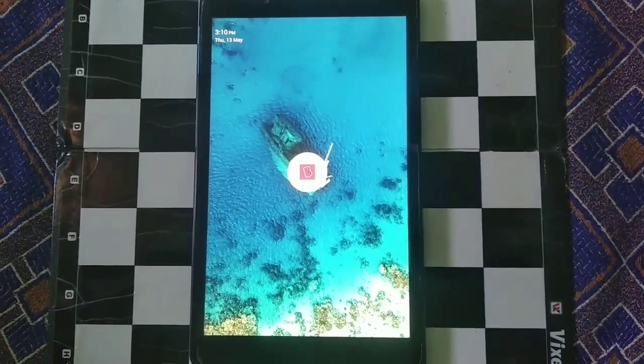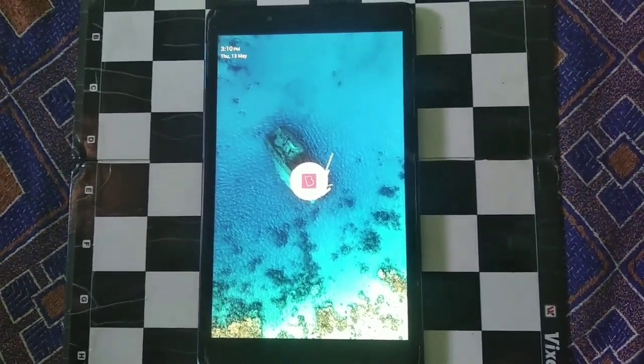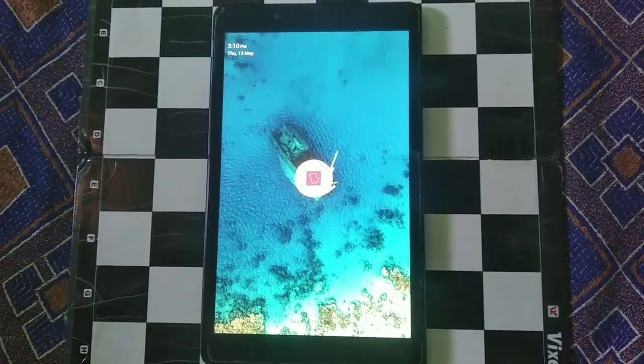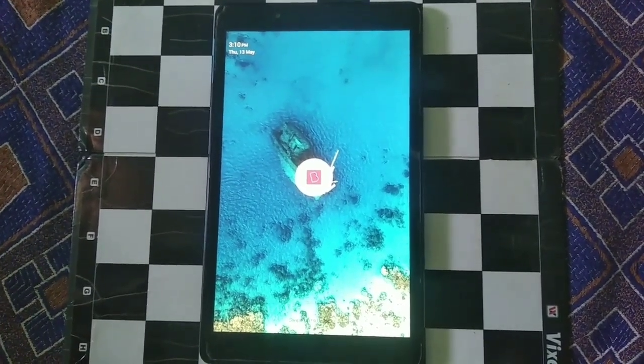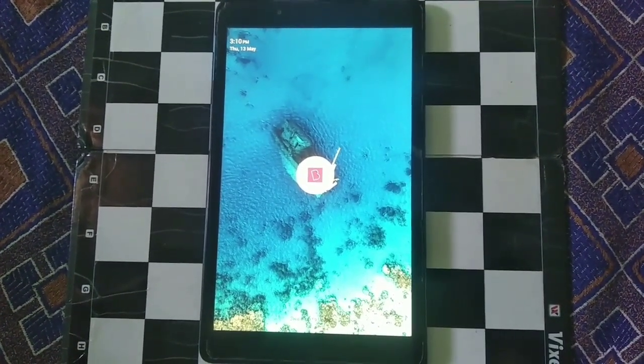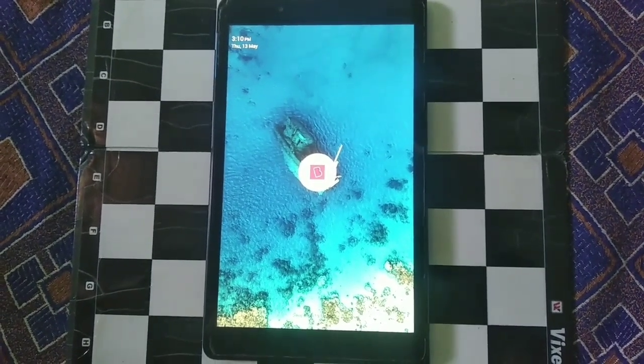So if you're having the Byju's IAS tablet, or if you don't have that, and you want to know the functions of the tablet, what apps it has, and what its functions are, here's the video.